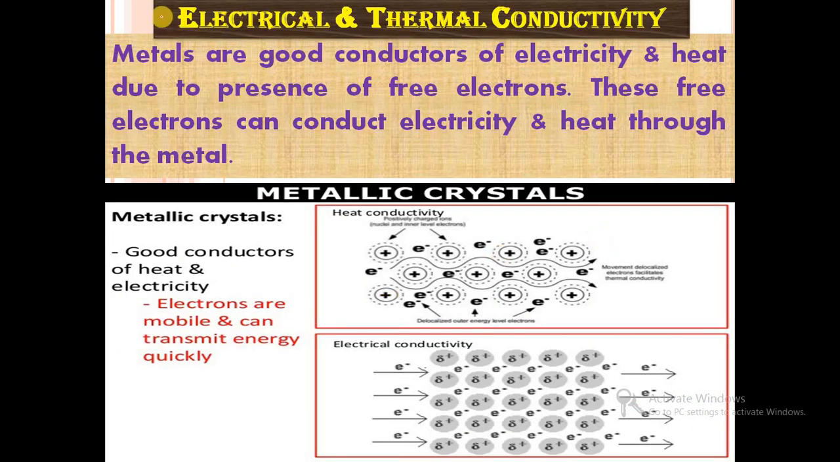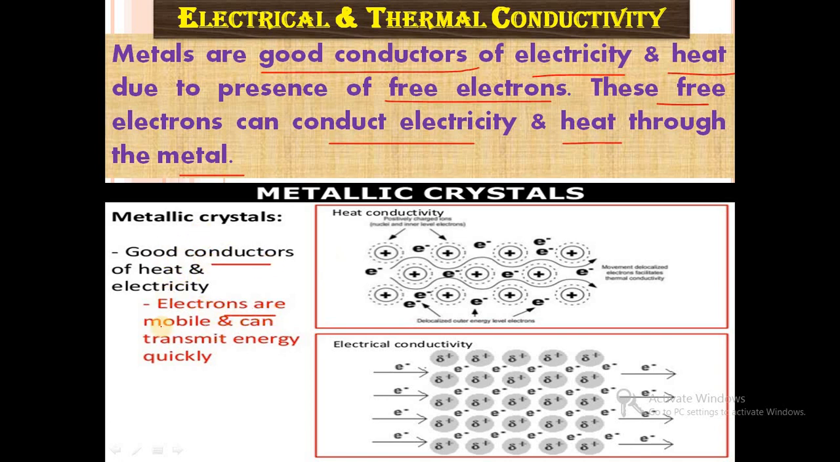Then the next property of metallic solids is electrical and thermal conductivity. Metals are good conductors of electricity and heat due to the presence of free electrons. These free electrons can conduct electricity and heat through the metal. So free electrons are responsible for the good electrical and thermal conductivity in metals. In the case of a metallic crystal, they are good conductors of heat and electricity.